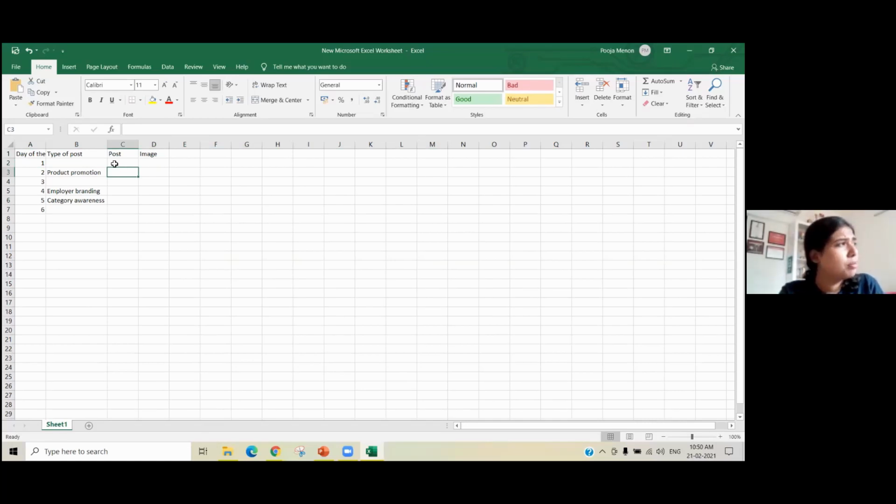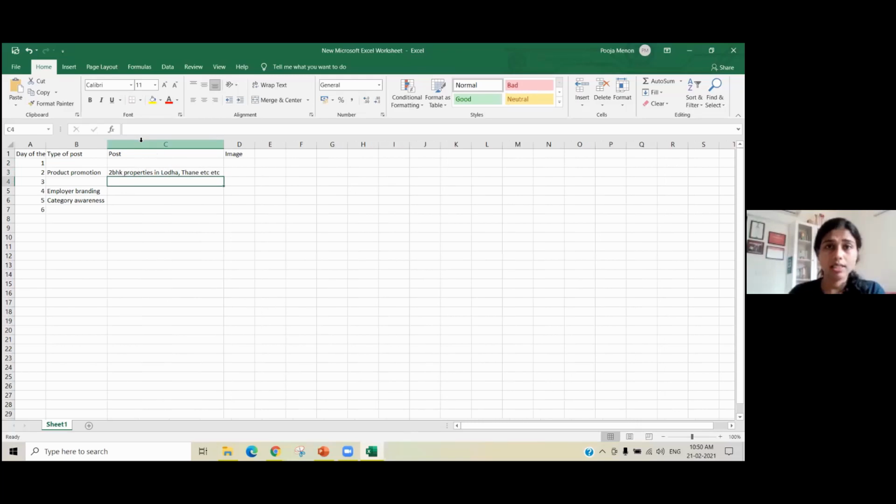I'm thinking of a brand. Imagine this is Lodha. You will say 2 BHK, for example, the post itself will say 2 BHK properties in Lodha, etc., etc. There will be a line. So if you guys are the ones who are great at copy, then you all will be writing this post. There'll be a post mentioned.